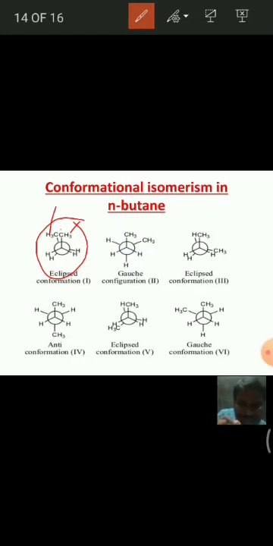The substituents on the first carbon are fixed, and we rotate the substituents on the back carbon. If from 1 to 2 we rotate the back carbon by 60 degrees, the dihedral angle in the second conformation is 60 degrees. See here, the dihedral angle is 60 degrees.